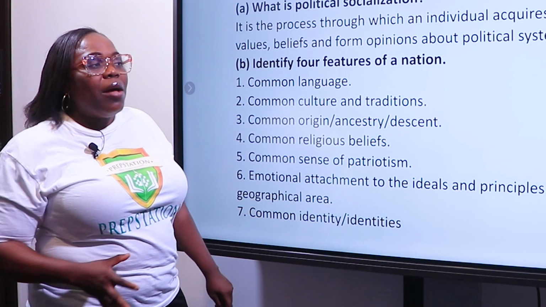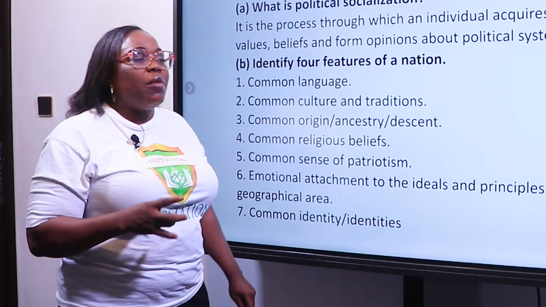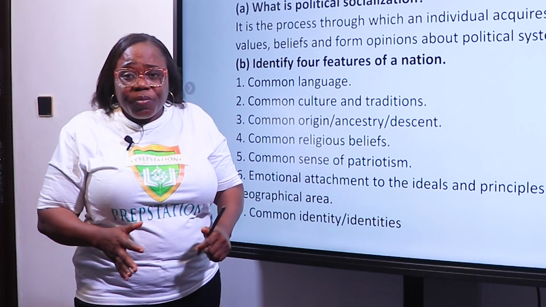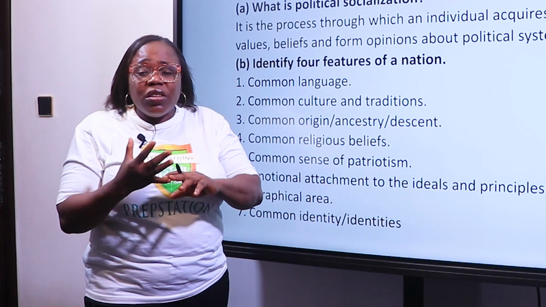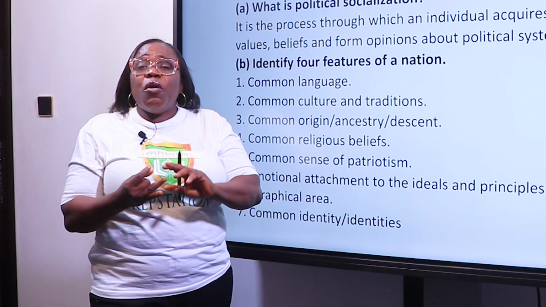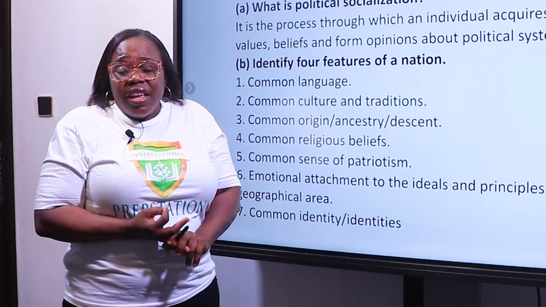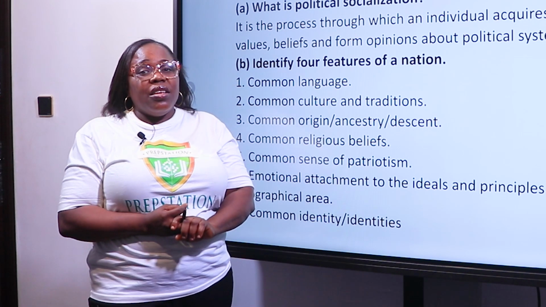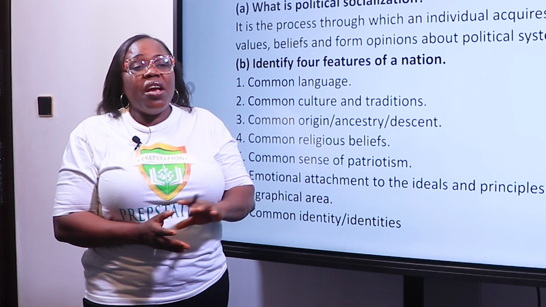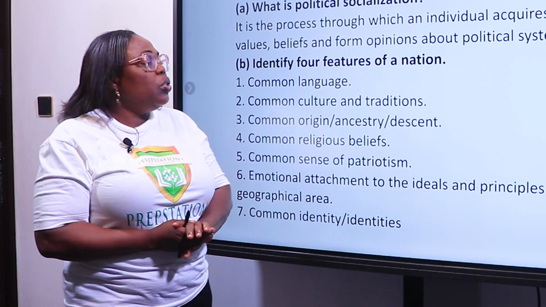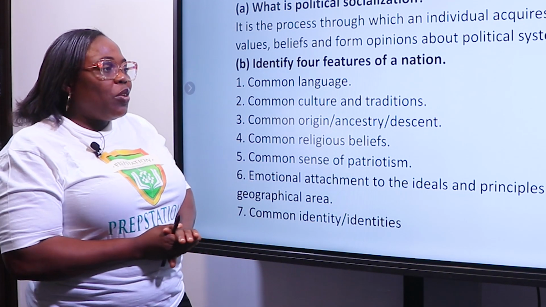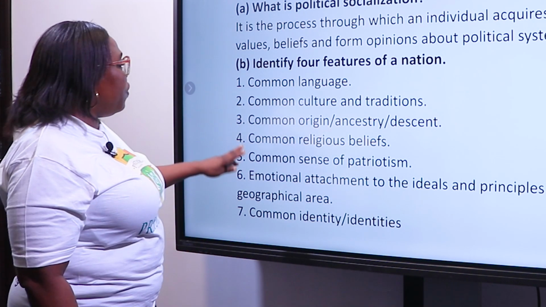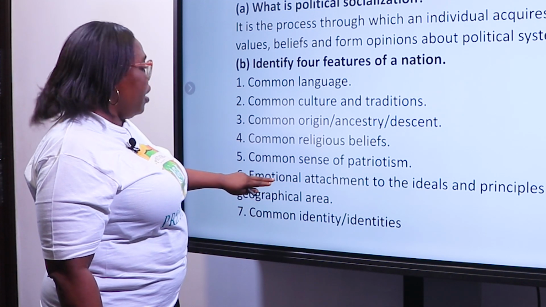Then when we talk about a state, it must have a geography, must have population. A state must have population. A state must be sovereign. A state must what? Be sovereign. A state must have government. It must have a government, a functional government. So please take note. I just gave you 3 features of a state compared to the features of a nation.